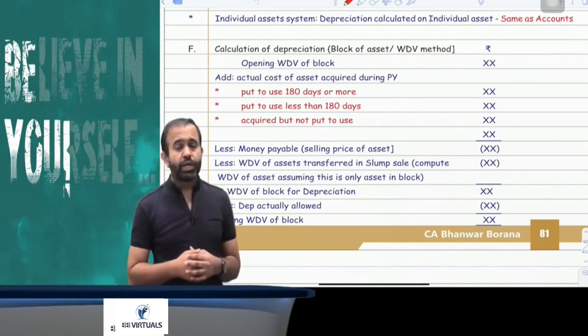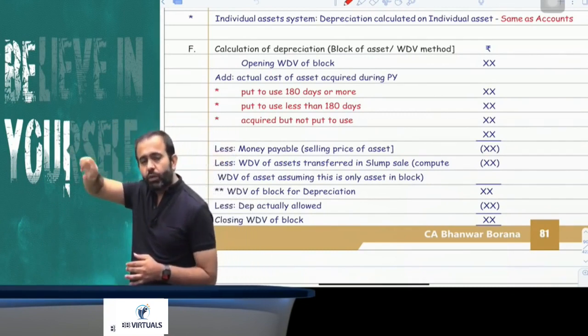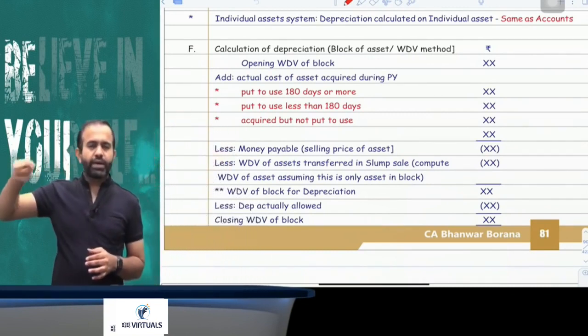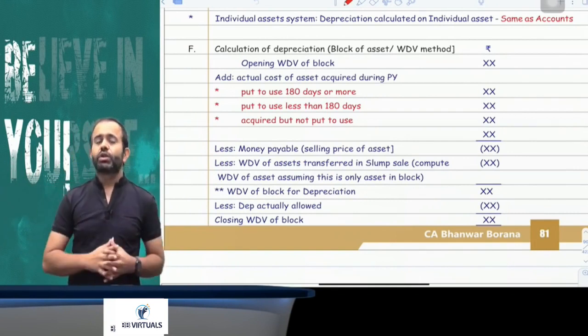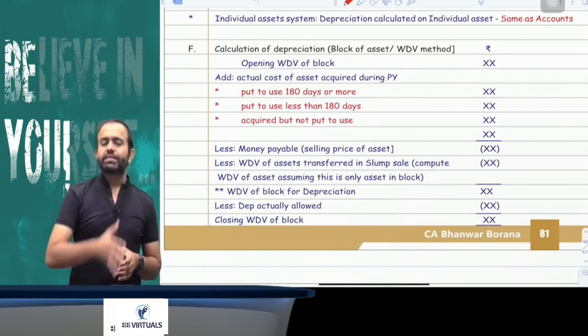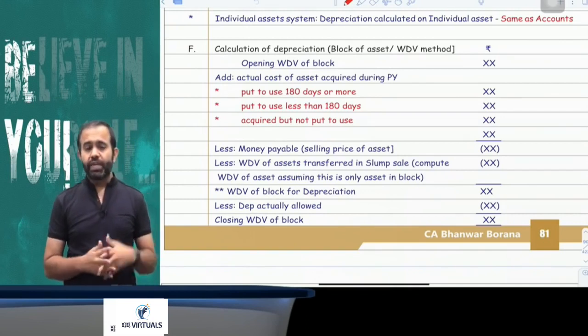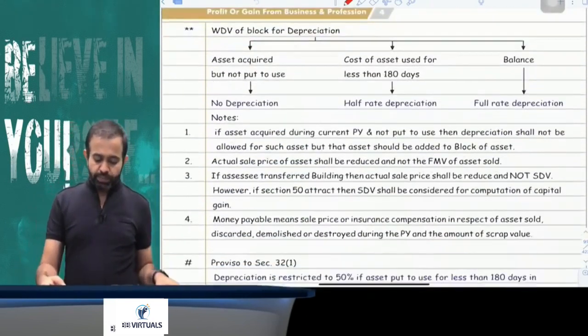In that WDV for depreciation, first take the asset acquired and not put to use. So if an asset is acquired and not put to use, obviously depreciation is not available. For an asset acquired and put to use for less than 180 days, half rate of depreciation is available, and on the balance assets, full rate of depreciation is available.